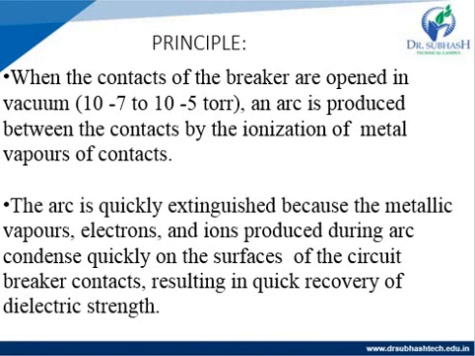The principle of operation for the vacuum circuit breaker: the two contact pole electrodes remain closed under normal operating condition. When any fault occurs on any part of the system, the trip coil of the circuit breaker gets energized and the contacts are separated.